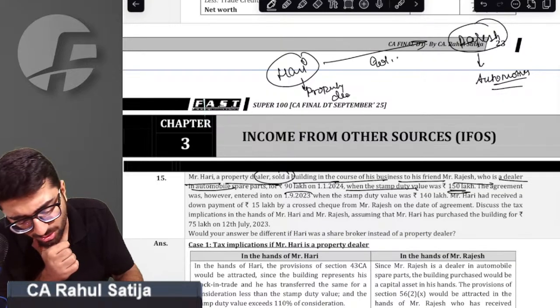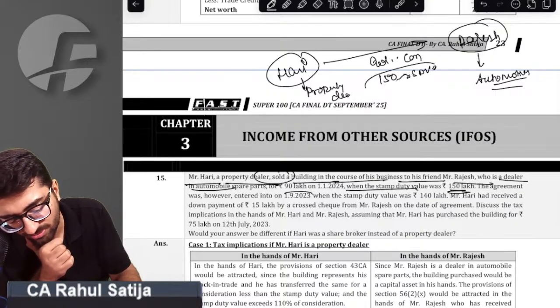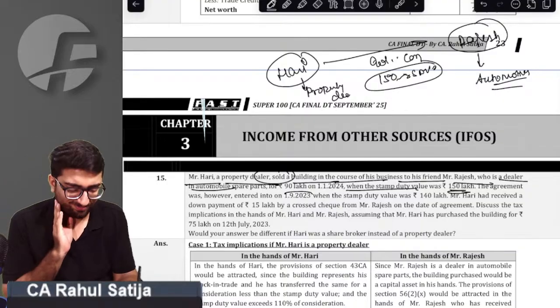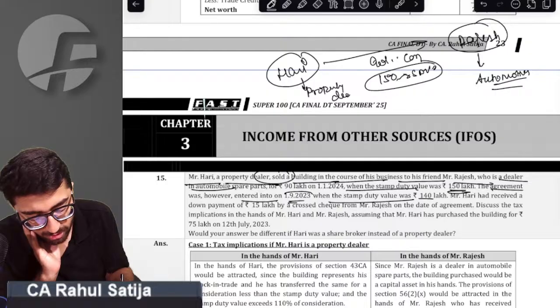When the stamp duty value was 150, the consideration is 90. The agreement was entered on 1/9/2023, when the stamp duty value was 130.